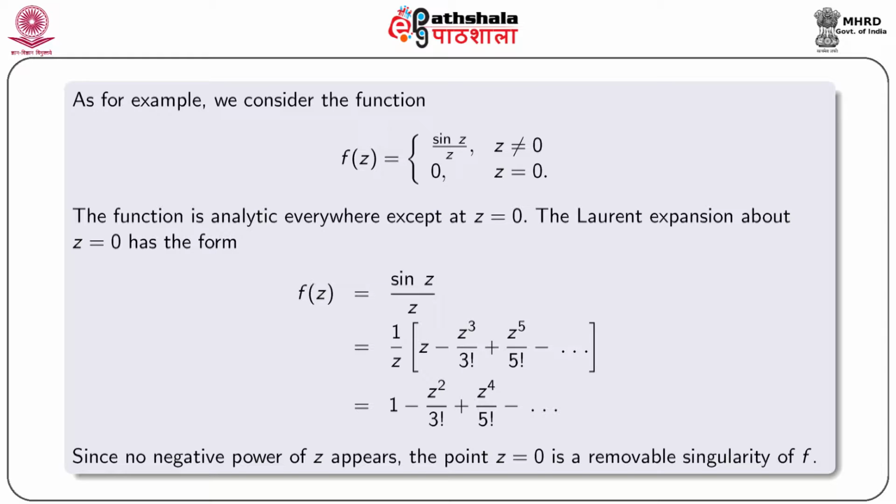The Laurent expansion about z equal to 0 has the form f(z) = sin z by z, that is equal to 1 by z into (z minus z cube by factorial 3 plus z^5 by factorial 5 minus etc.), and that is equal to 1 minus z square by factorial 3 plus z^4 by factorial 5 minus etc. Since no negative power of z appears, the point z equal to 0 is a removable singularity of f.